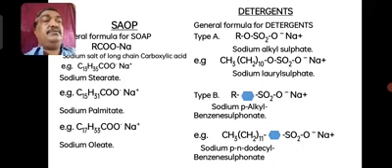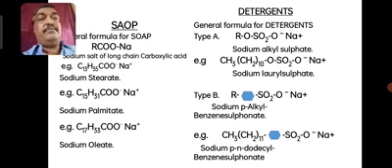So soaps and detergents are collectively called emulsifiers. You may ask, what is an emulsifier? I will come to soaps and detergents as emulsifiers. These cleaning agents have a long chain hydrocarbon part that is water insoluble, and COO⁻ is water soluble.